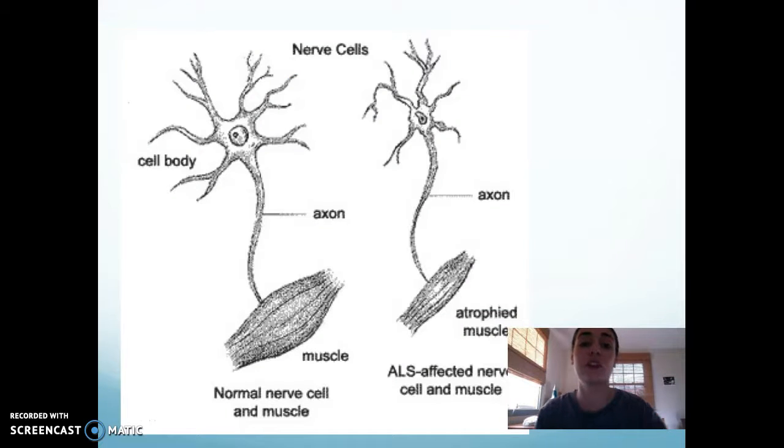So here's a picture of a nerve cell. To the left is a healthy motor neuron, and to the right is one affected by ALS. So you can clearly see that there's an atrophied muscle with the side with ALS, and the nerve is a little more damaged versus the healthy side where everything just looks more normal.